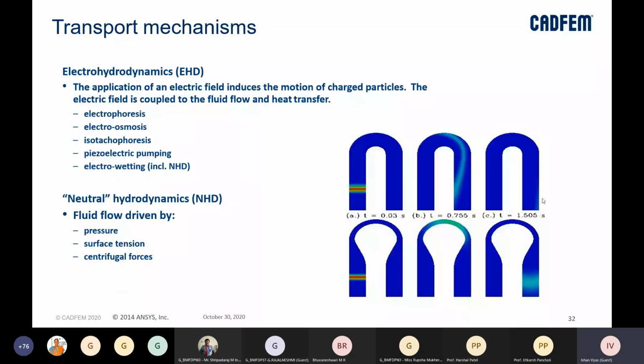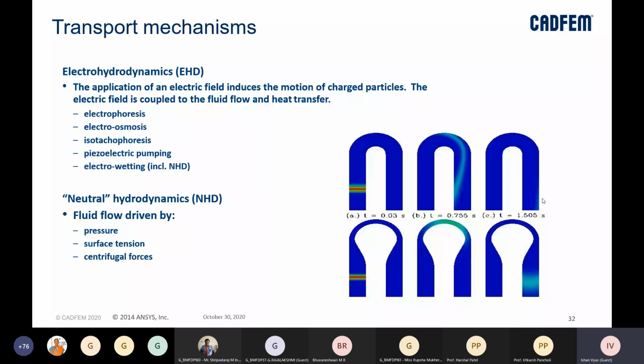So there are different ways in which the transport of, let's say, a sample, or anything which we put into a microfluidic or lab-on-chip device can happen. The first is electrohydrodynamics, where a small electric field drives the motion of charged particles, and these are basically intertwined. The electric field is coupled to the fluid flow and heat transfer as well.